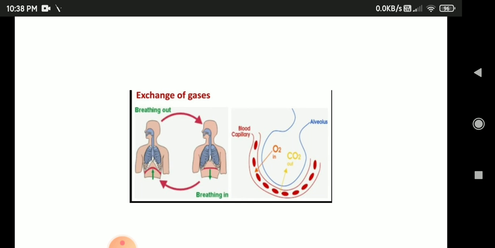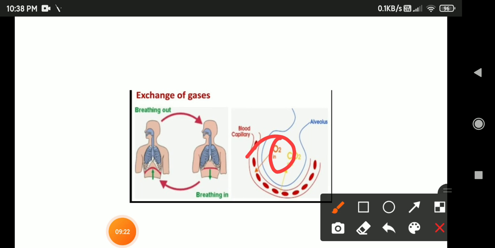Understood? See how we breathe in and breathe out, and how our blood vessels go in and out. Can you all see how there is oxygen and carbon dioxide? See, this is oxygen and this yellow part is carbon dioxide. Okay students,